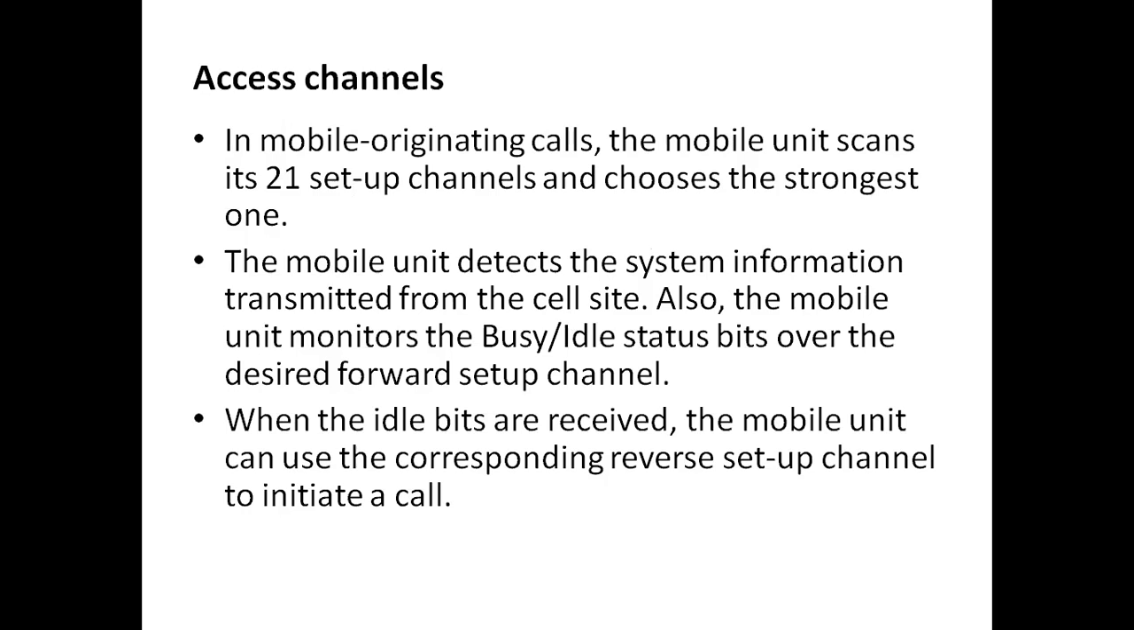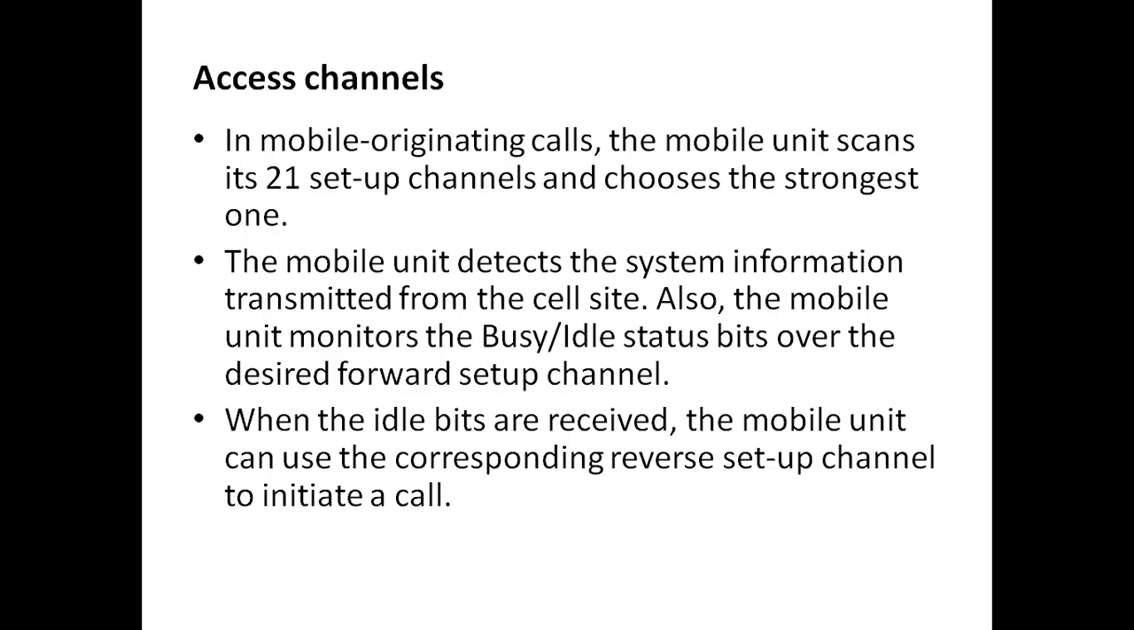In mobile originating calls, the mobile unit scans its 21 setup channels and chooses the strongest one. Whenever our mobile unit switches on, it needs some signal. So in mobile originating calls, the mobile unit first scans the 21 setup channels and selects the strongest setup channel for the signal.